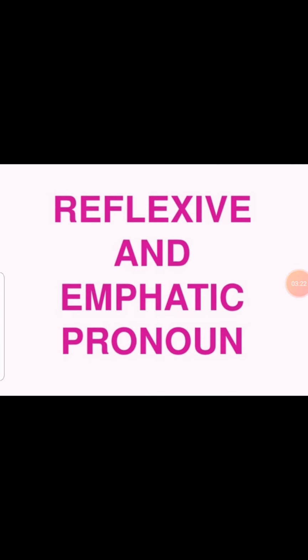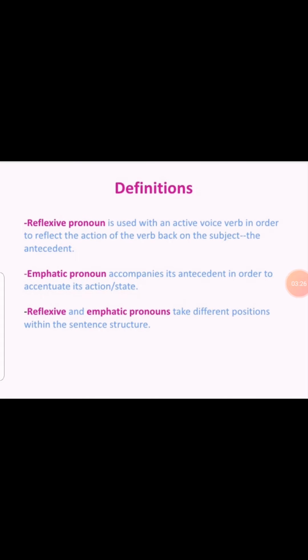Now comes the reflexive and emphatic pronoun. These are the words which are used with "self". When you are just giving a reflection of the thing, you call it a reflexive pronoun. Like I will complete my work myself. That means who is going to complete your work? You are going to complete your work. It's giving the reflection of a subject. Fine. He himself completes his work. I am emphasizing on "he".